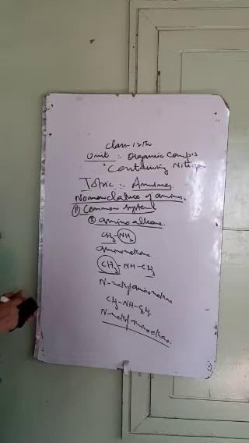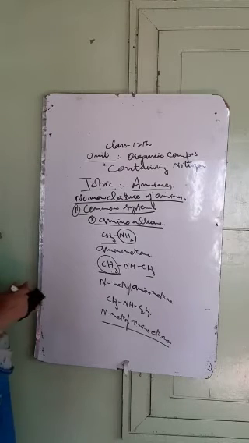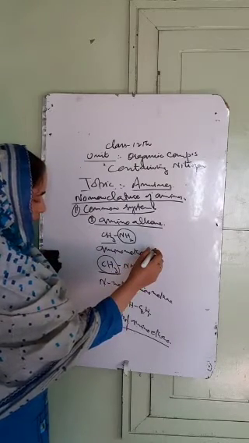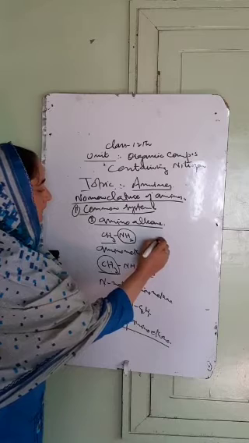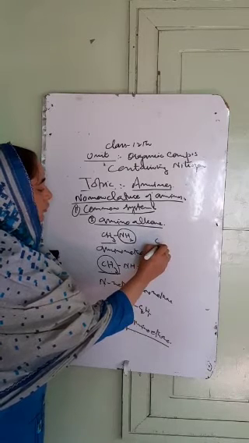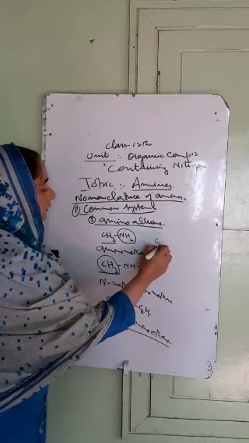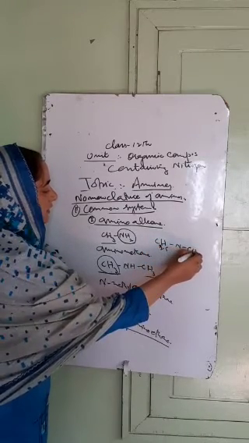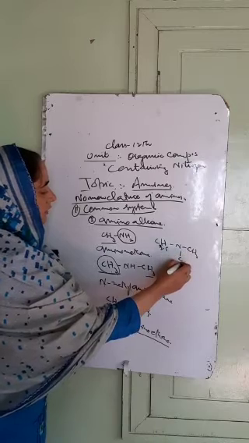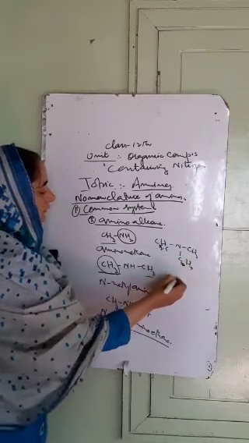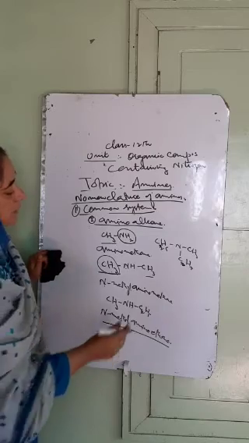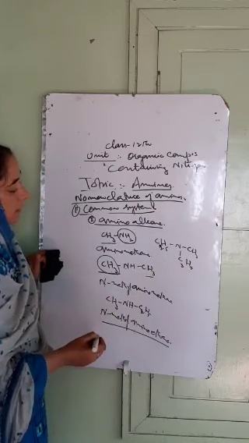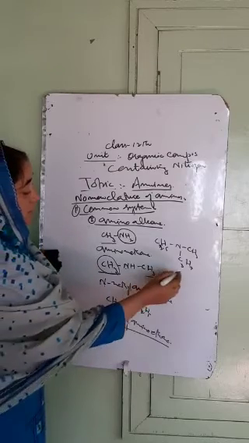N-methylaminoethane is the name of this compound. Similarly, suppose we have another compound with C2H5, CH3 and C3H7. Now here the alkyl group containing the largest number of carbon atoms is the propyl group.